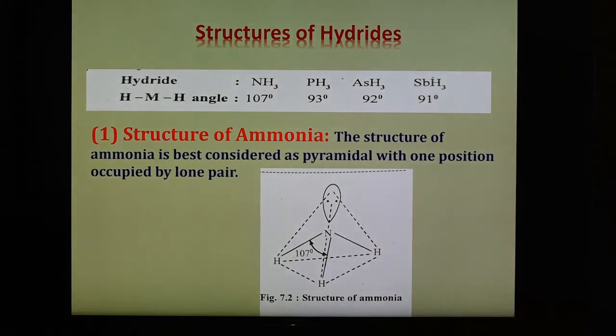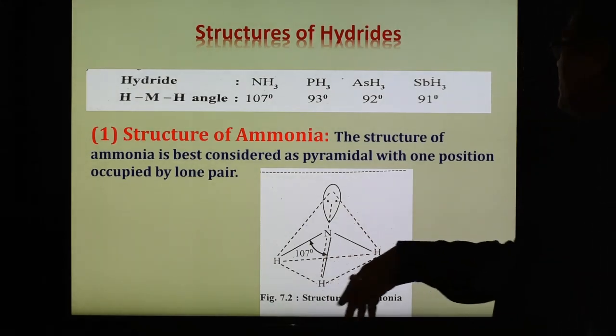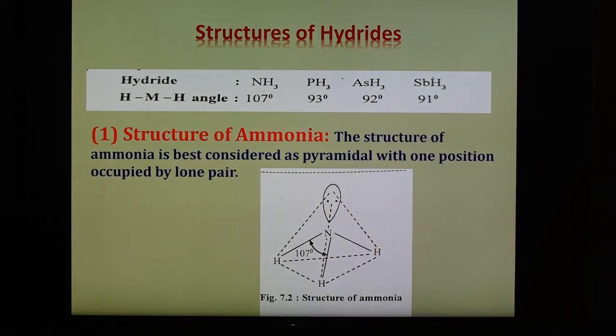So nitrogen has sp3 hybridization, and because of the sp3 hybridization the shape is tetrahedral, but due to the presence of the lone pair the shape may also be considered as pyramidal. But with the presence of one lone pair, the bond angle decreases. So the structure of ammonia is best considered as pyramidal, with one position occupied by the lone pair of electrons on the nitrogen atom.